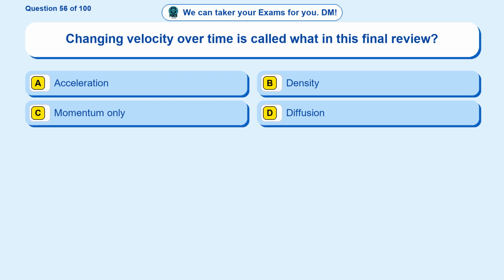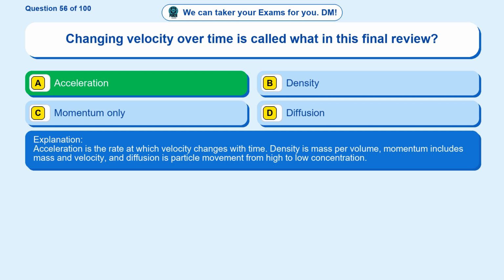Question 56. Changing velocity over time is called what in this final review? Option A, acceleration. Option B, density. Option C, momentum only. Option D, diffusion. The correct answer is option A. Acceleration.